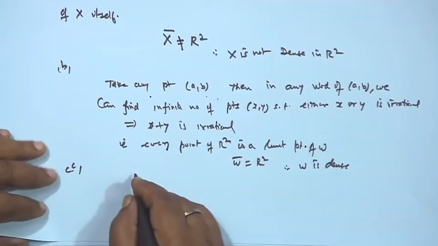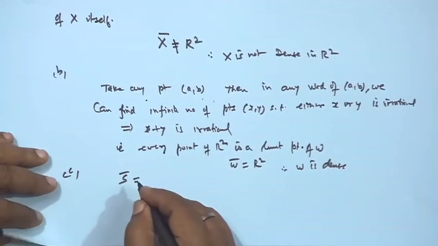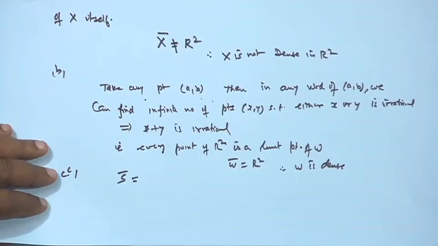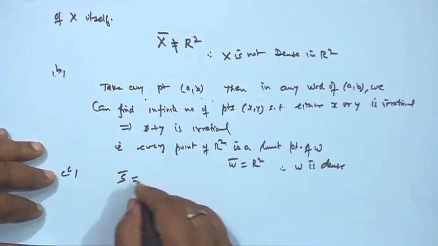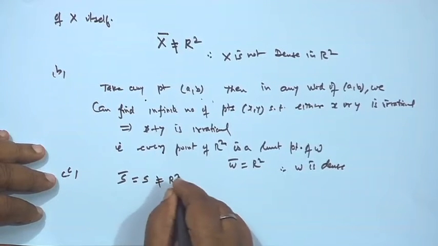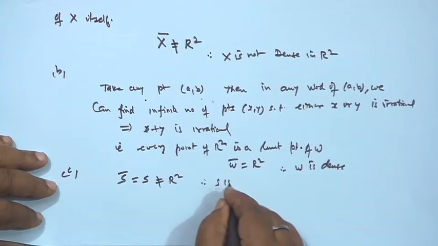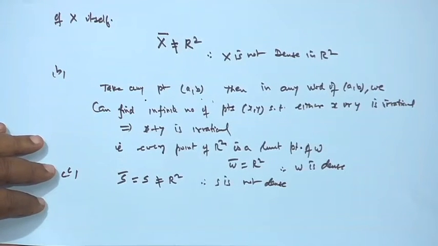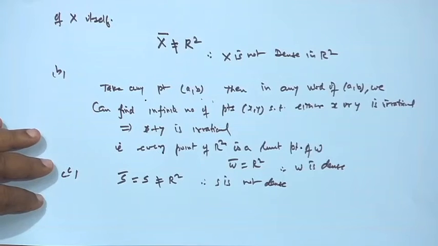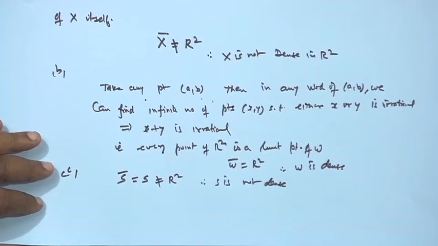Okay. The third case, C: the set S is x squared plus y squared equals 5. So, the closure of S, which is S itself, is not equal to R^2. Therefore, S is not dense, because no neighborhood of other points belongs to it. Okay, so it is not there.